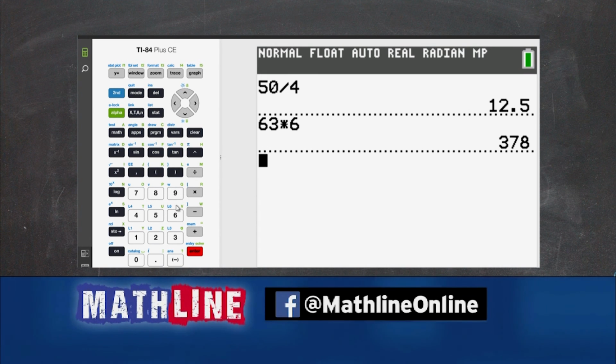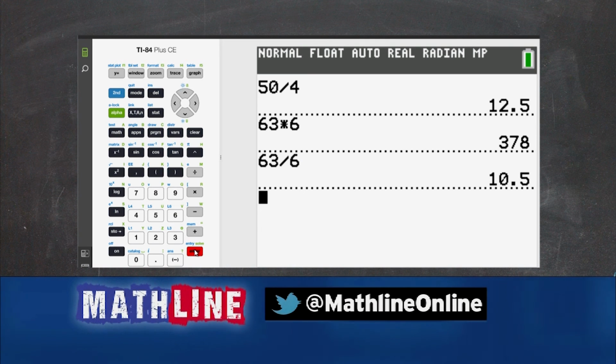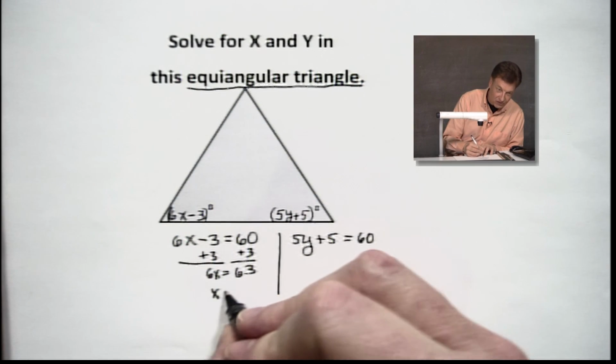Be careful with your calculator. It's a sweet thing, but sometimes you miss the button. And we're going to divide. That's what we said. So you're going, how do you get 670? And it's not a degree, so there we go. 10.5. That is my value of x that I'm looking for.